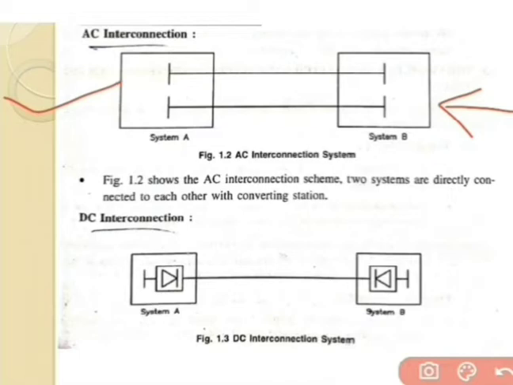So how can we differentiate the AC interconnection system, DC interconnection system and hybrid interconnection system? We can start with the AC interconnection system.